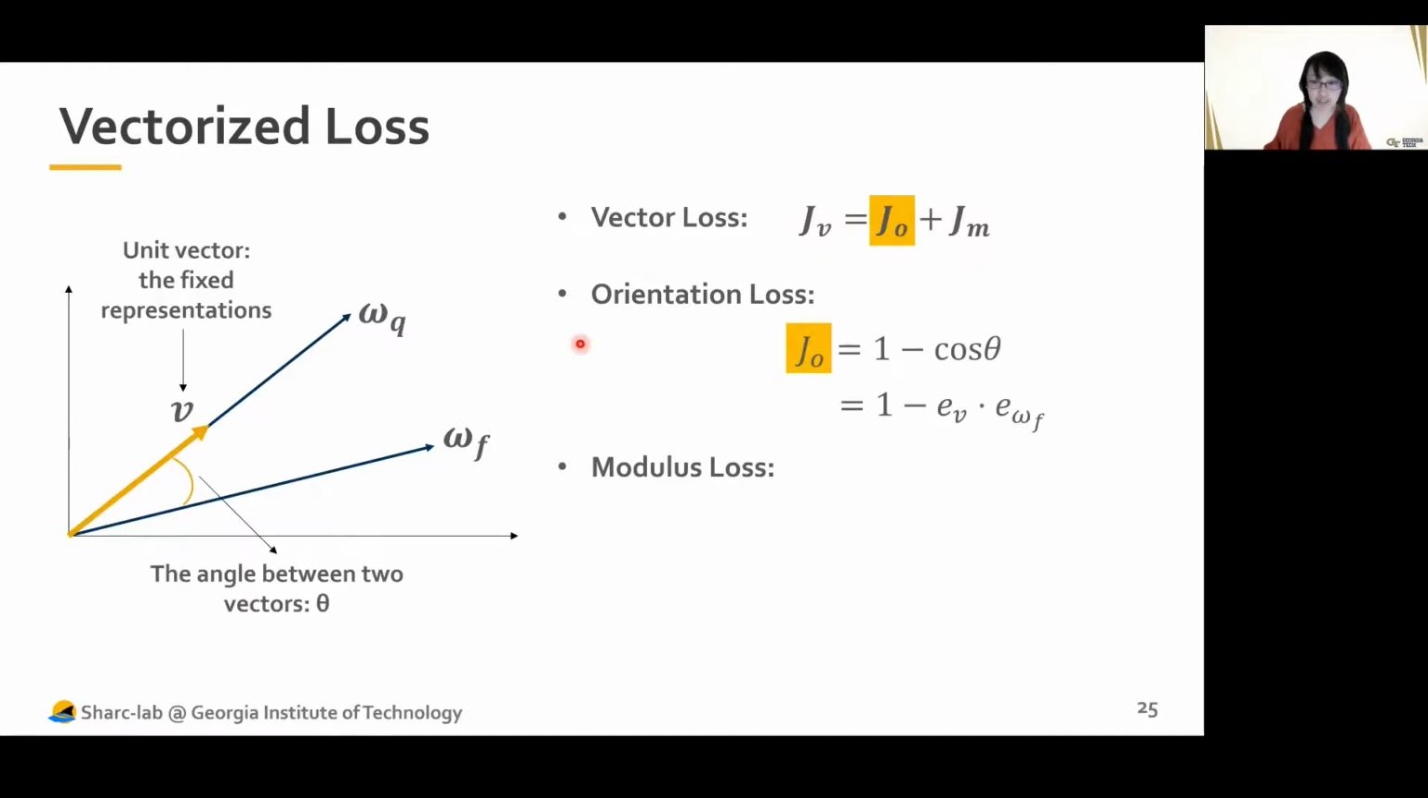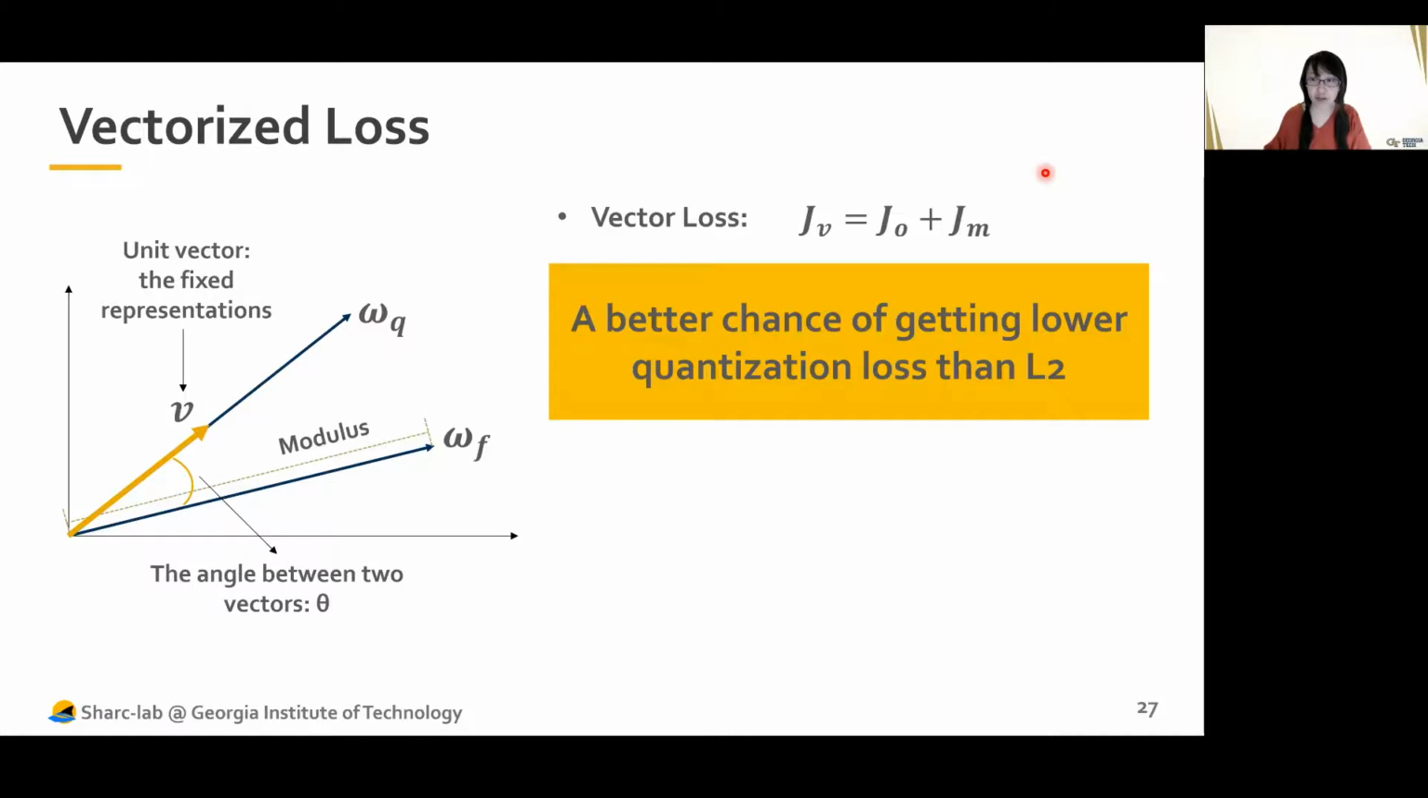First, for the orientation loss, we want to compute the angle between the two vectors, here, theta. In this stage, we only need to care about this unit vector of the fixed representation, V, and we want to minimize this angle, theta. The second is modulus loss, which is the original L2 loss between this omega q after scaling and the original floating point vector. So the vector loss is the summation of the two. And the advantage of using this vector loss is that we can have a better chance of getting lower quantization loss than L2. So the next question is, how can we minimize this vector loss?